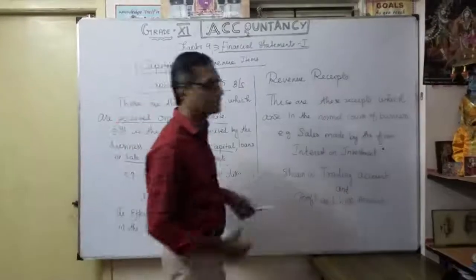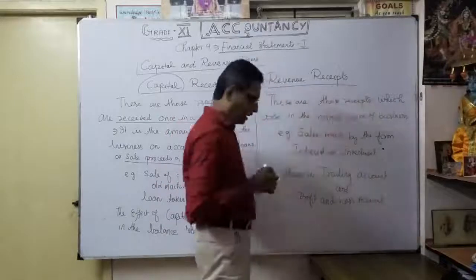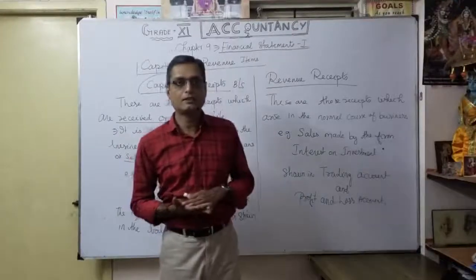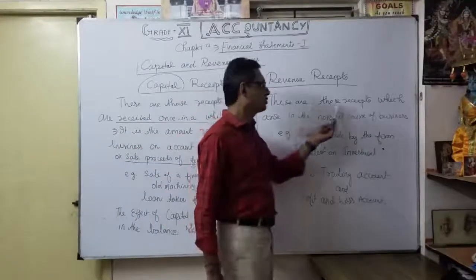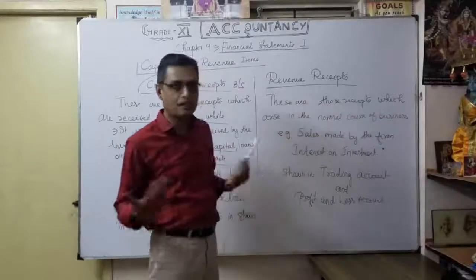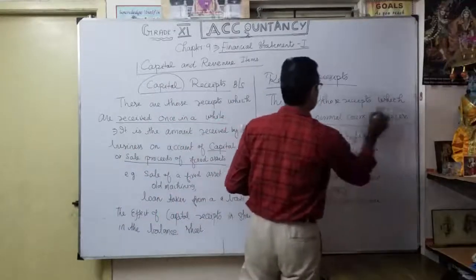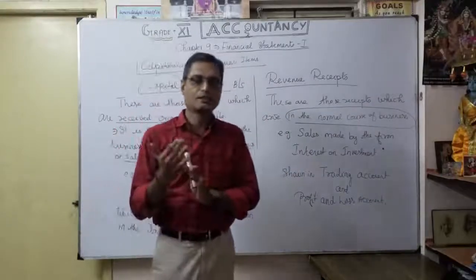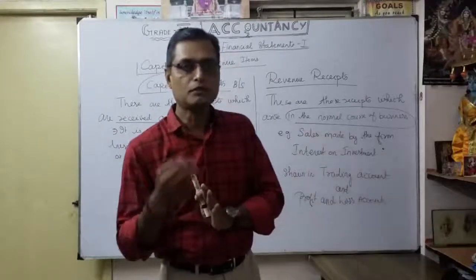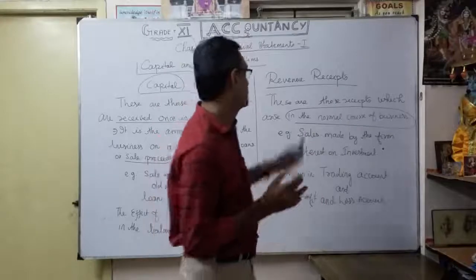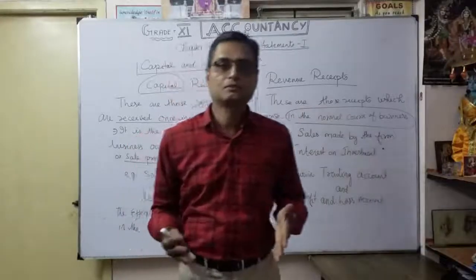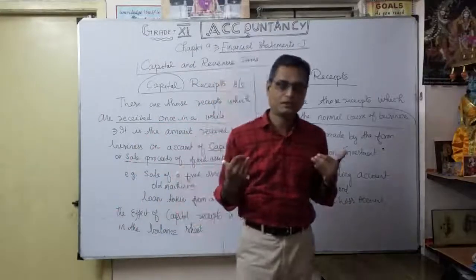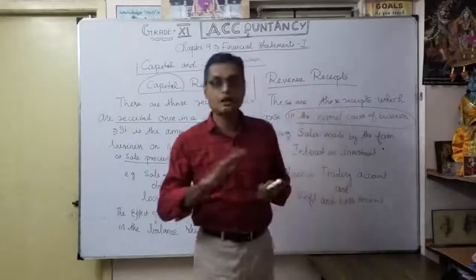Now coming to the revenue receipt. So what is revenue receipt? It is the opposite of revenue expenditure. Revenue receipts are those receipts which arise in the normal course of the business. So very simple. We are trading the business, we are trading the computer item. So we are selling the computer. So that is called revenue receipt. And business is what? Trading the computer. So whenever we are selling the computer system, we got money. So that is coming under revenue receipt, not capital receipt.